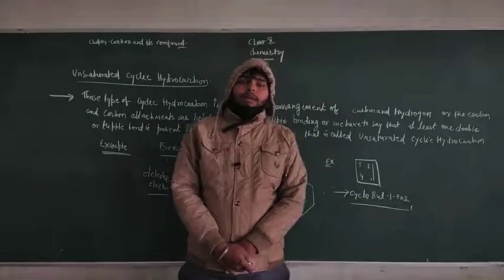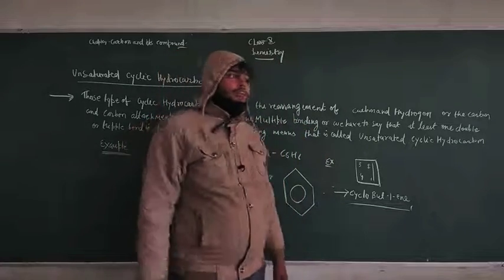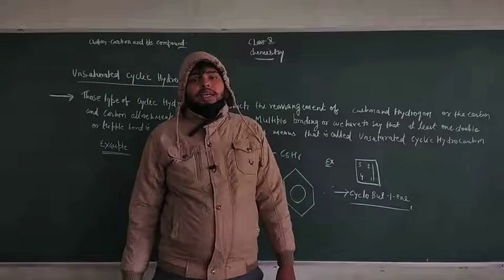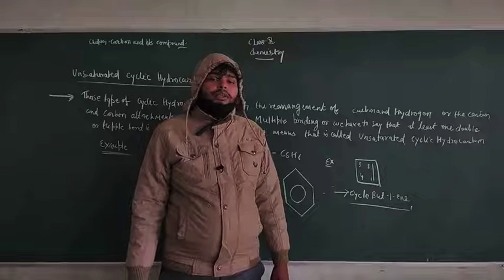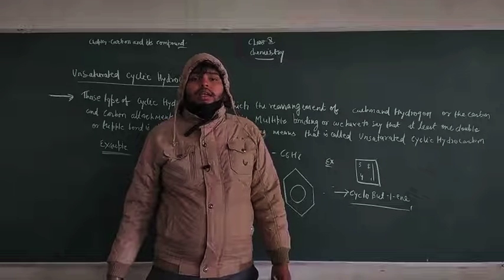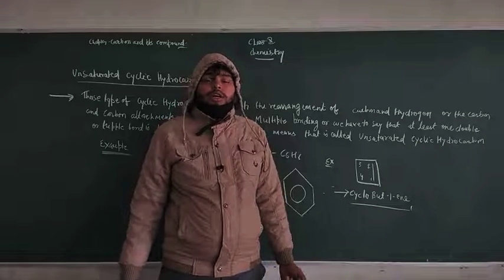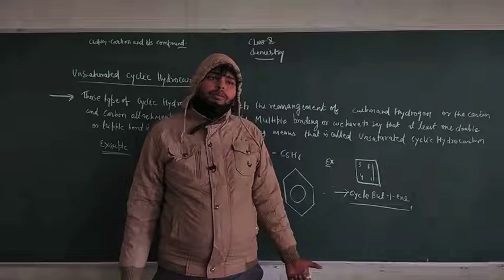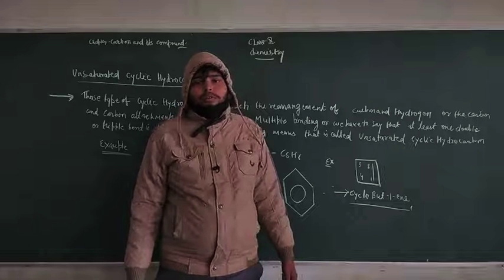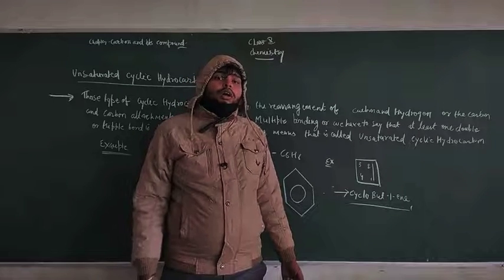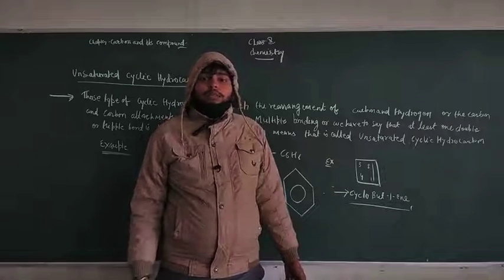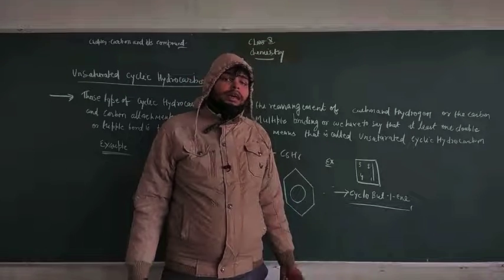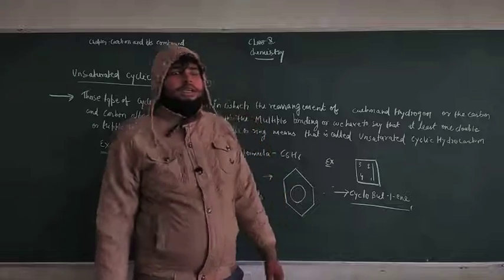Just like you can remember the formation of alkane, alkene and alkyne. I will tell you about the formation of alkane. Here we can represent the formation: alk plus ane. The ane represents only single bonds. Alk is the name for the number of carbons. We have to discuss the numbering of carbon in the next class. We have to write the name in terms of one carbon is meth, two carbon is eth, three carbon is prop, and another is butane. So all that will be discussed in the next class.